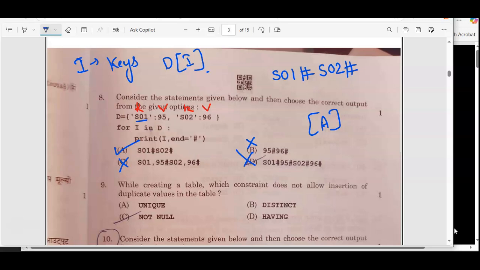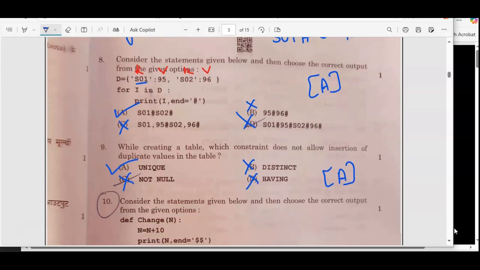While creating a table, which constraint does not allow insertion of duplicate values in the table? So you know very well the unique constraint won't allow duplicates. The name itself is actually giving you the idea. Unique won't allow you to work with the same values. Okay, so option A is the correct one.